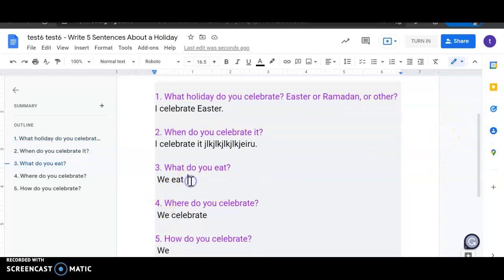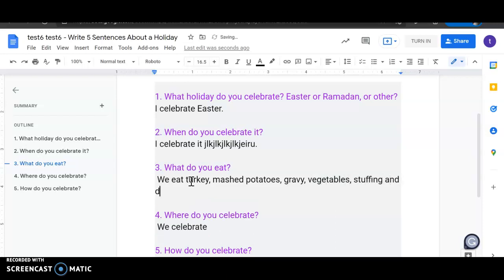What do you eat? So we eat, I said, we eat turkey, mashed potatoes, gravy, vegetables, stuffing, oh, I'm getting hungry, and dessert. Where do you celebrate? Okay, so I'm going to write my answer. We celebrate in my home, and so I'm going to type that. I'm just pretending, and a period.